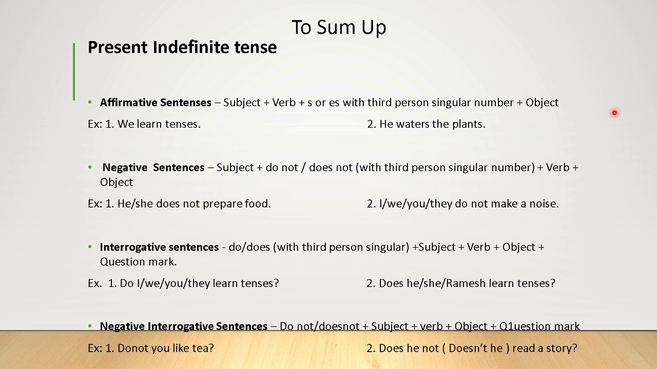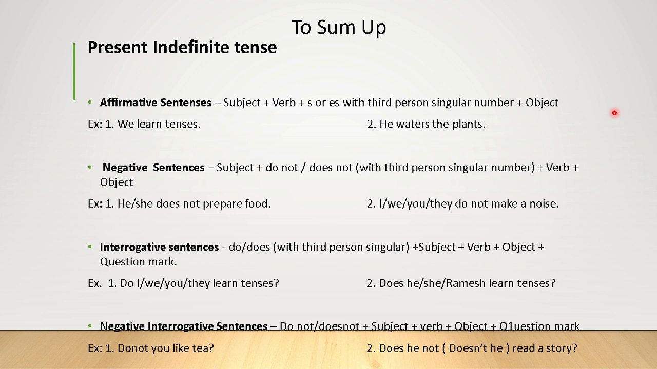I am simultaneously teaching you or making you understand not only the tenses, but also the formation of the different types of sentences. They are affirmative sentences, negative sentences, interrogative sentences, that is interrogative questioning also. For example, does he or does she or does Ramesh learn tenses?